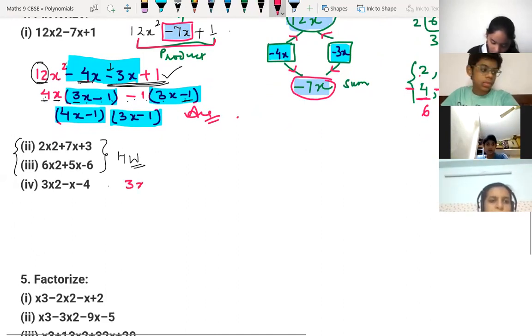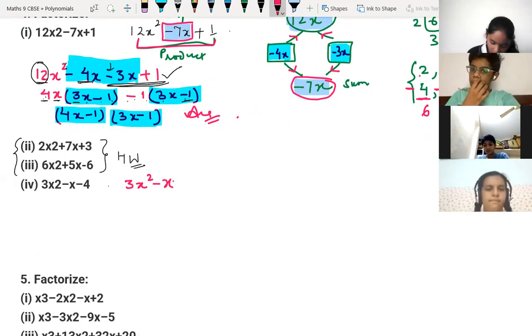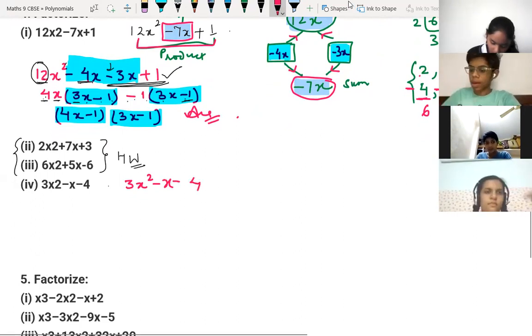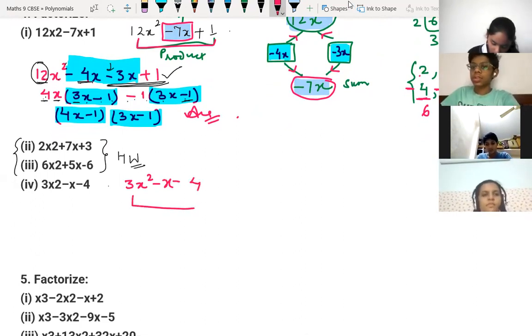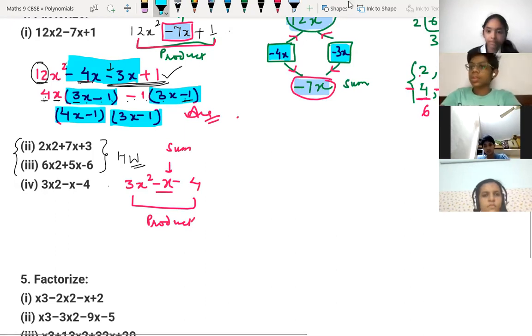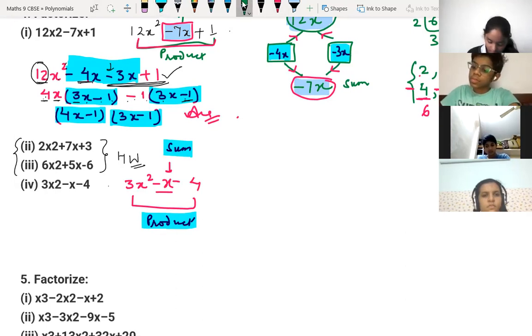See here, 3x square minus x minus 4. I told you both of these are product, right? This is the product, and this middle part is what? Sum, right children? Yes, sir. So the product we have to write at the last, that is 12x square, and don't forget to write minus here, because minus 4 into 3x square is minus 12x square. Is it clear?